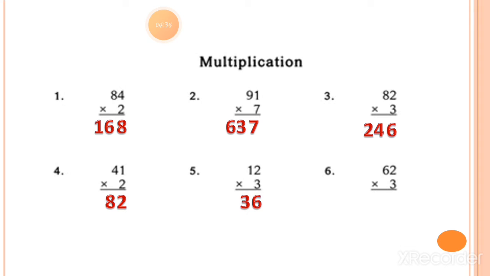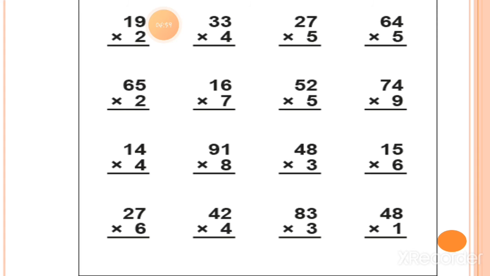So the answer of sum number 5 is 36. Now the number 6 is 3 twos are. So 3 twos is equal to 6 and 3 sixes is equal to 18. So this way you can write down the answer 186.